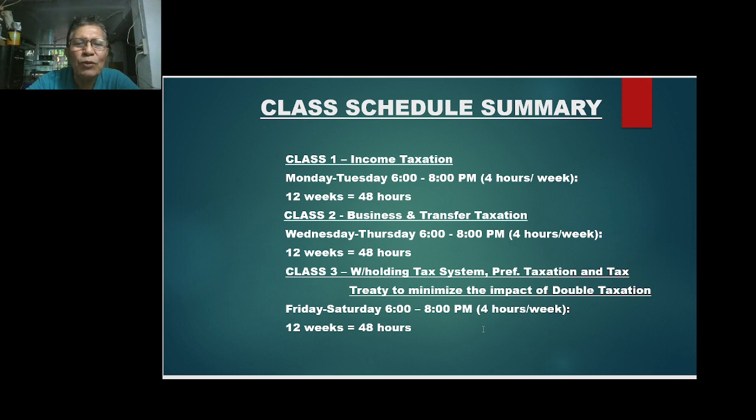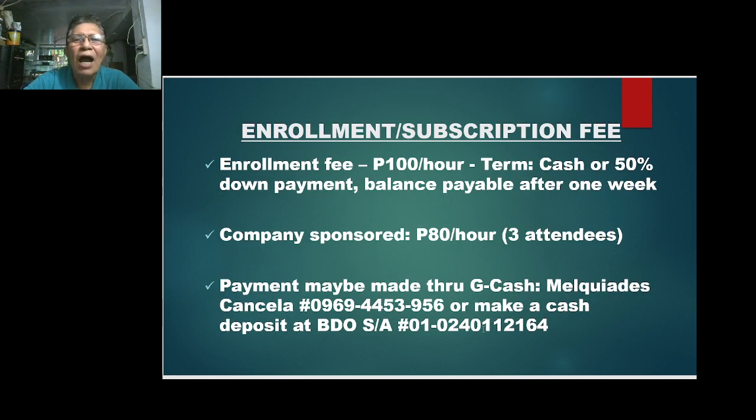For class 3, withholding tax system, preferential taxation, and tax treaty to minimize the impact of taxation, it would be from Friday to Saturday, 6 to 8 p.m. That would also be 2 hours per day or 4 hours per week, a total of 12 weeks, so that would be 48 hours. So in the whole week, you will be discussing the 3 classes: income taxation, business and transfer taxes, and withholding tax system, preferential taxation, and tax treaty to minimize the impact of double taxation.